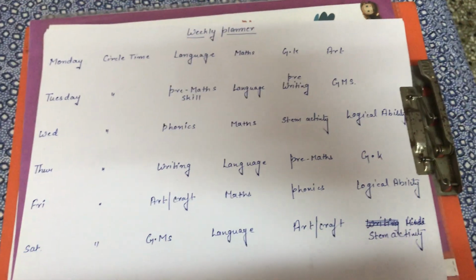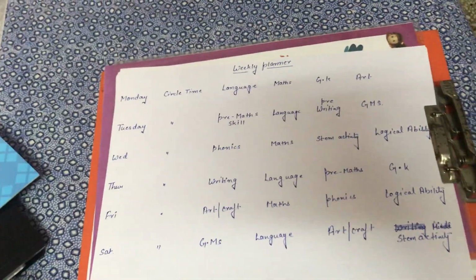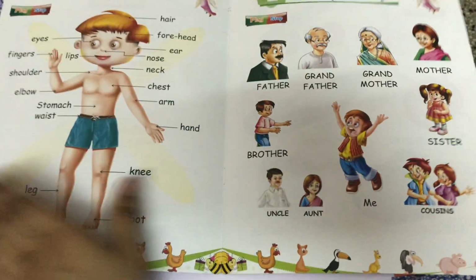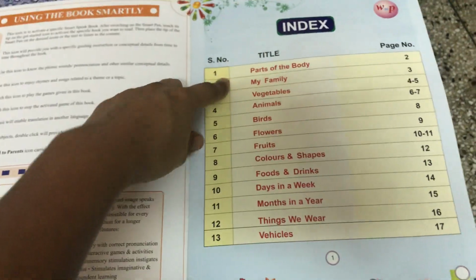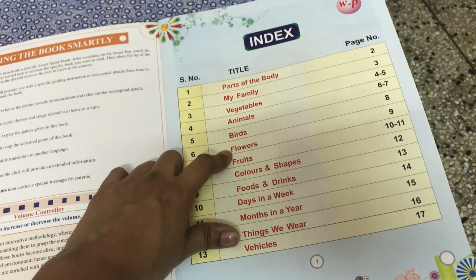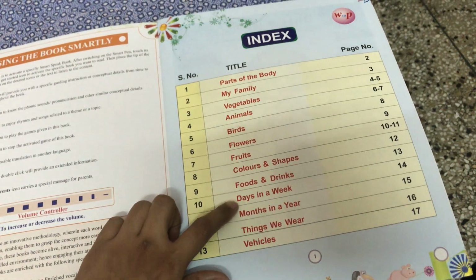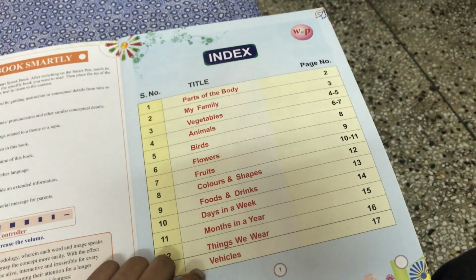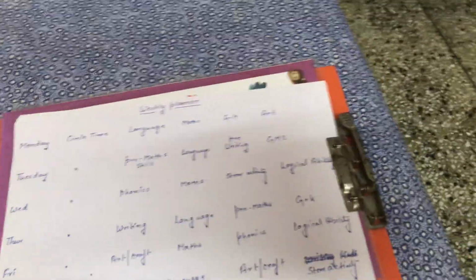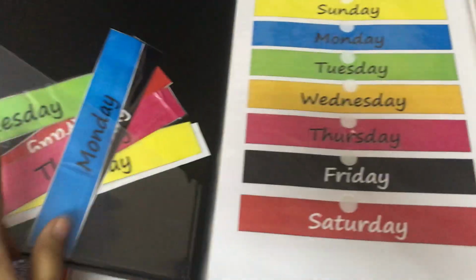And if I talk about GK, in the initial stage we will cover these topics: parts of the body, my family, vegetables, animals, birds, flowers, fruits, colors and shapes, foods and drinks, days in the week, months in a year, things we wear, vehicles. And I have one more general knowledge folder, and we will work accordingly.